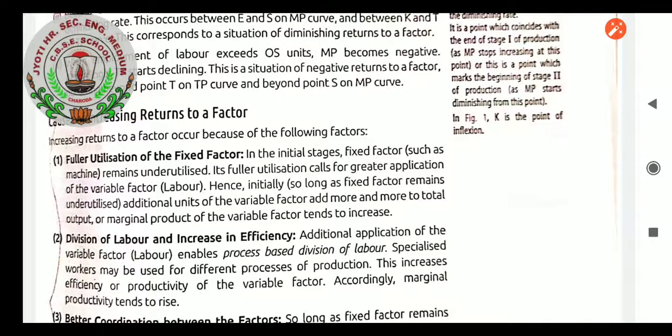Second, division of labor and increase in efficiency. Definitely when the work is divided according to the efficiency of the workers, qualification and skill, it will give good output. So that time also we will get increasing returns to a factor. Additional application of the variable factor, labor, enables process-based division of labor. Specialized workers may be used for different processes of production. This increases the efficiency or productivity of the variable factor. Accordingly, marginal productivity tends to rise.